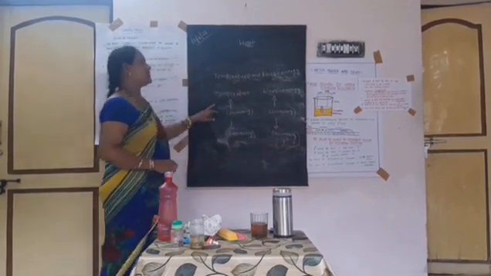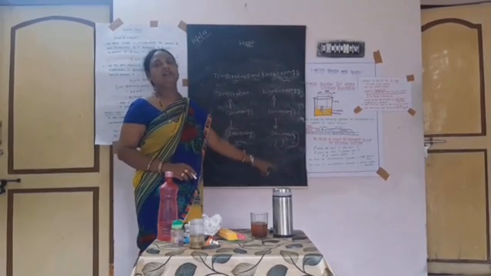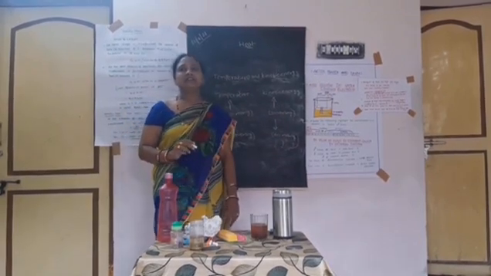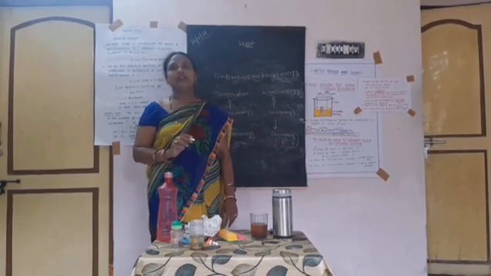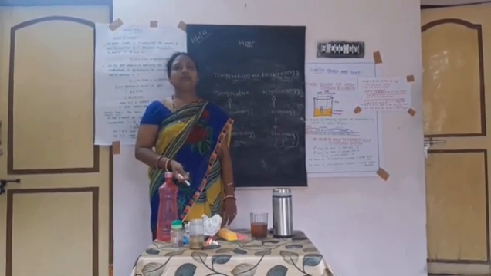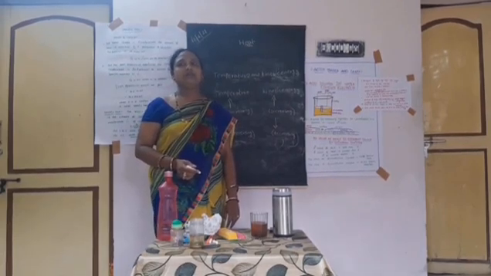This is the relation between the temperature and kinetic energy. The average kinetic energy of the molecules is directly proportional to the absolute temperature.